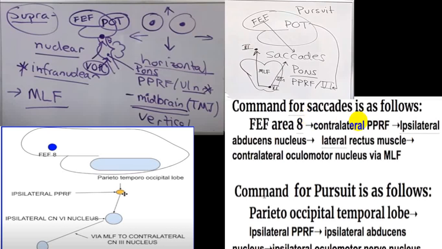While in case of a command for pursuit, that is a slow movement, the parieto-occipito-temporal lobe area will supply the ipsilateral PPRF, ipsilateral abducent, and then it will cross over to the opposite side, to the contralateral third cranial nerve nucleus.